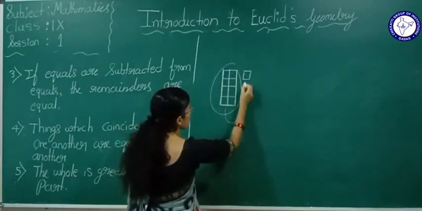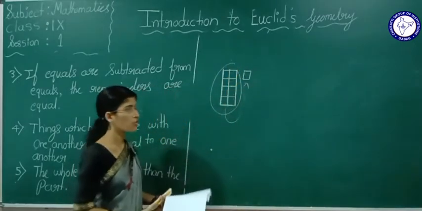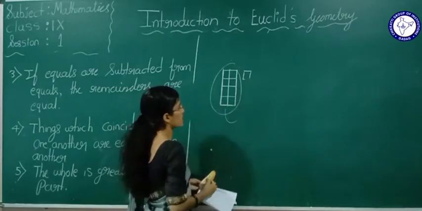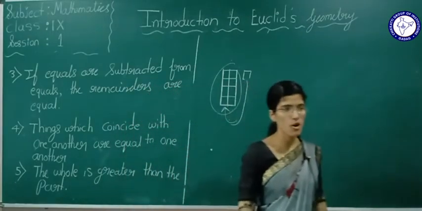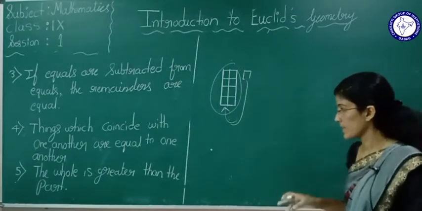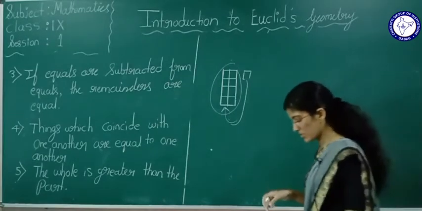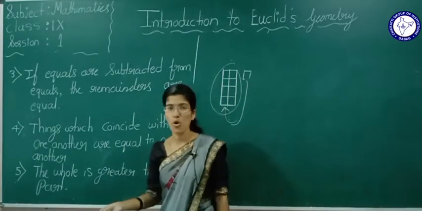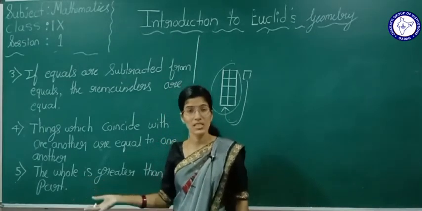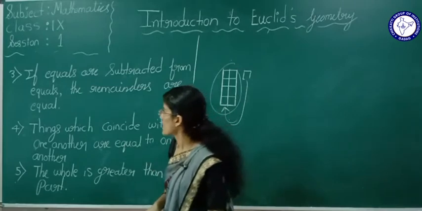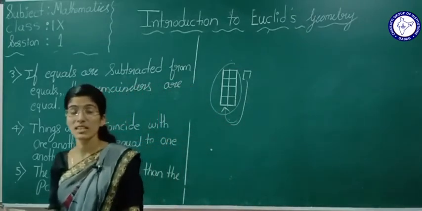Whole is always greater than the part. So always a whole will be greater than the part. Now students, you are understanding, it is common sense, right? You are thinking what ma'am is telling. This is common sense. This is what we are going to call axioms. These are universal truths.